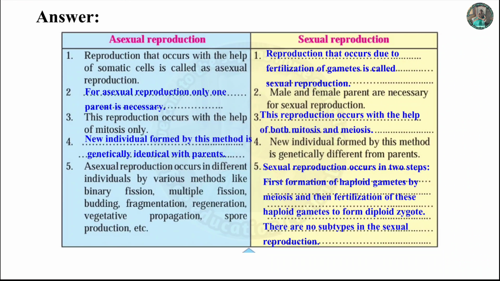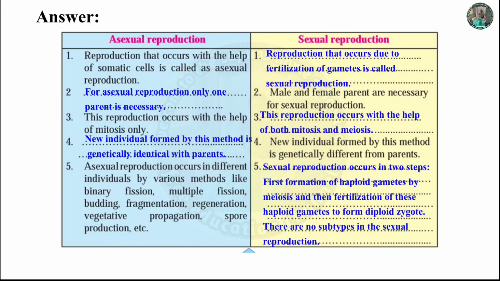Asexual reproduction occurs in different individuals by various methods like binary fission, multiple fission, budding, fragmentation, regeneration, vegetative propagation, spore production, etc.